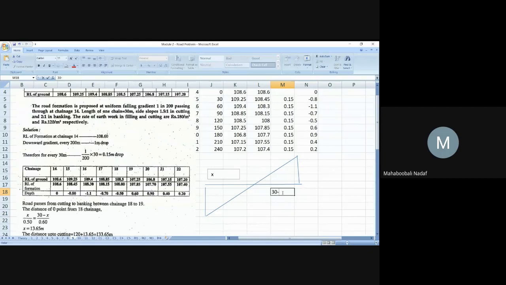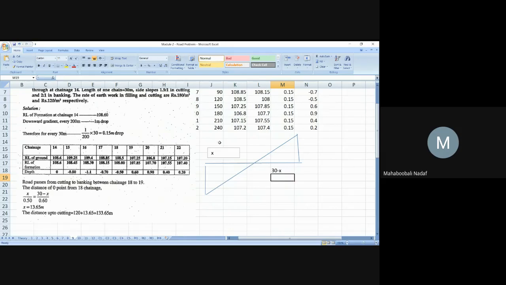30 minus X. Okay, so using the triangle, what can I write? X divided by 0.5 is equal to 30 minus X divided by 0.6. Correct? Yes, sir. Has everyone understood this point? So this is how much? 0.5, sir. And this distance is 0.6. Okay, now X divided by 0.5 equal to 30 minus X divided by 0.6.